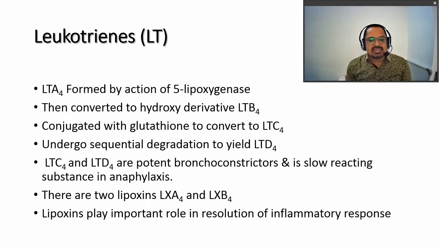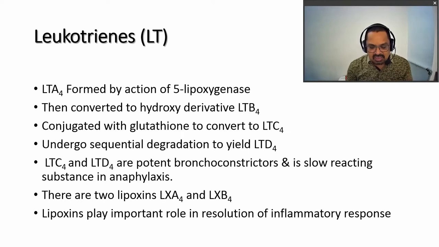Amongst these, the glutathione conjugated product and the degraded product have a potent bronchoconstriction action, and slow reacting substances are responsible for anaphylactic reactions. There are two isomers of these lipoxygenase products, A4 and B4. So leukotrienes play an important role in the inflammation process.